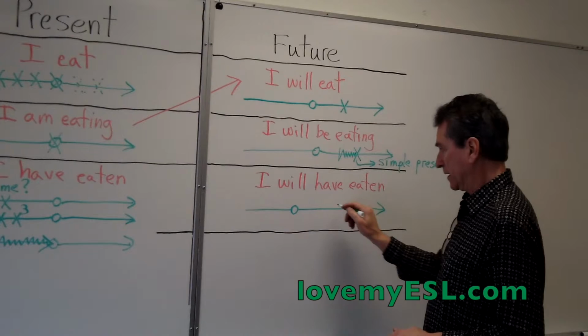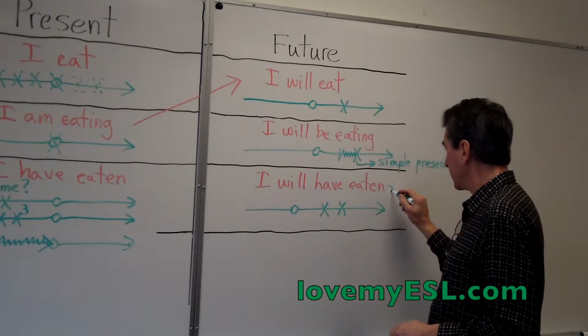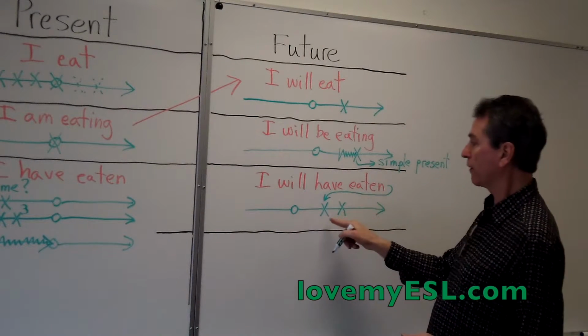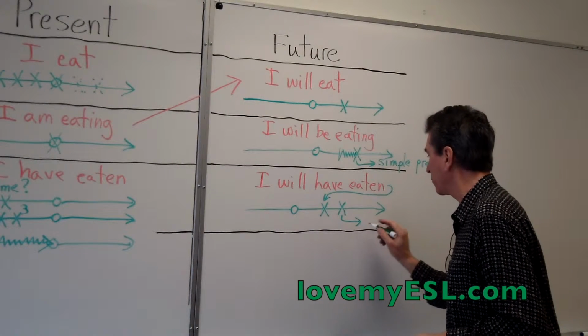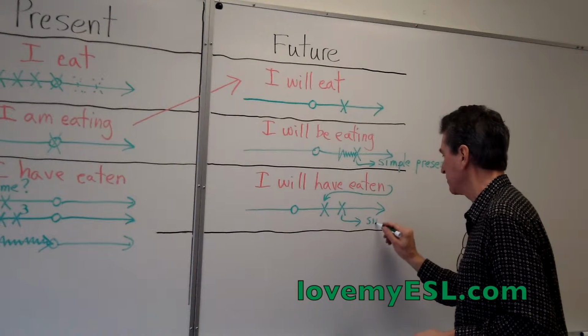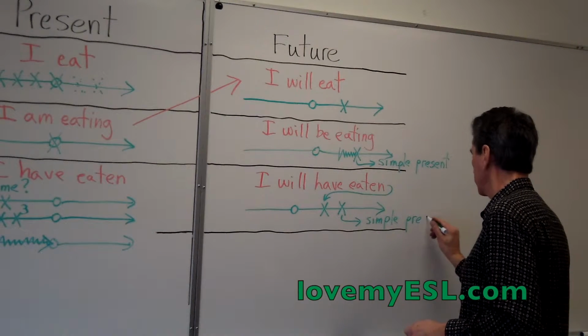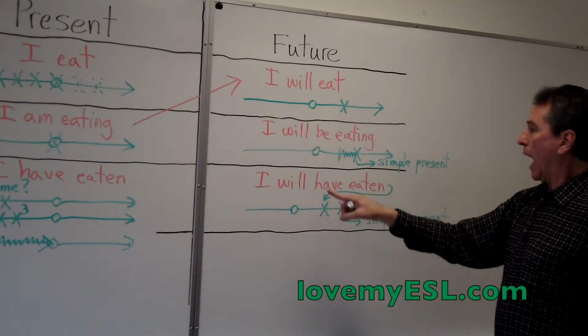So, I will have eaten is when two actions happen in the future. I will have eaten will be the first action. The second action will be simple present tense again. Just like up here. I will have eaten.